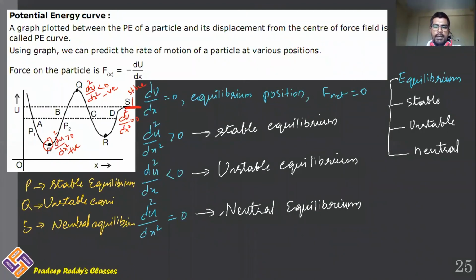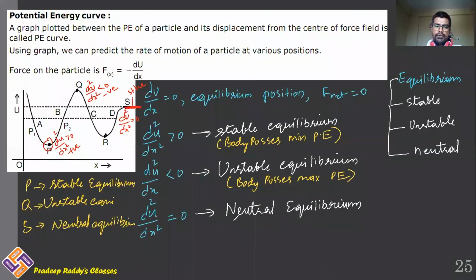position P. So remember, stable equilibrium means body possesses minimum potential energy. The position where potential energy is minimum is said to be a stable equilibrium. Whereas in case of unstable equilibrium, body possesses maximum potential energy.